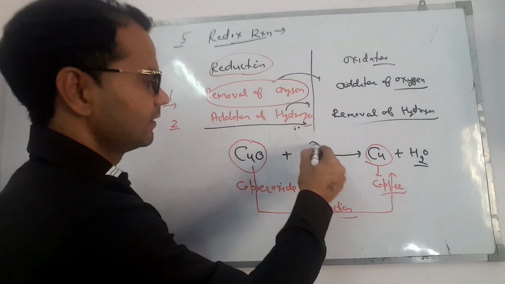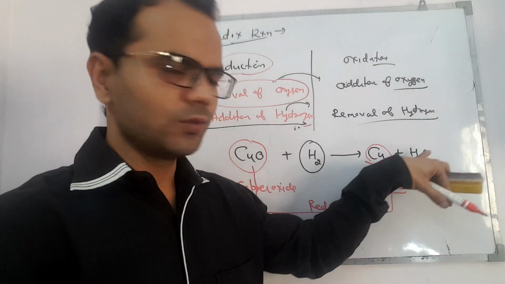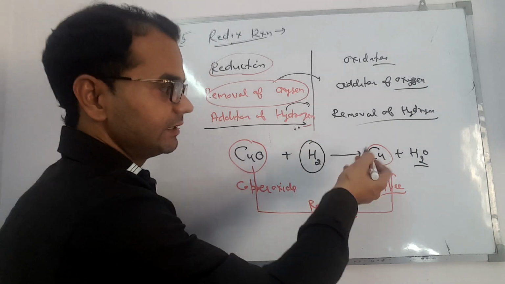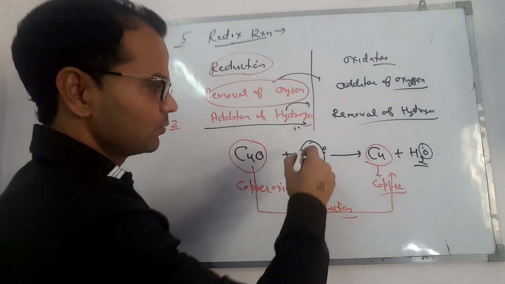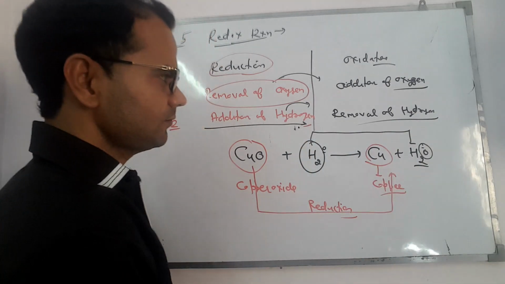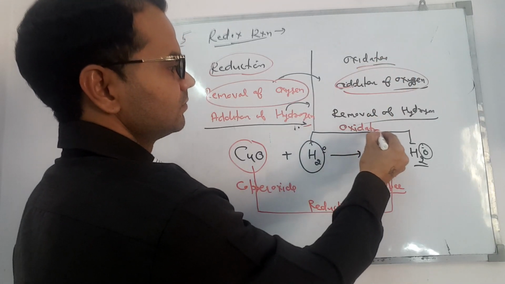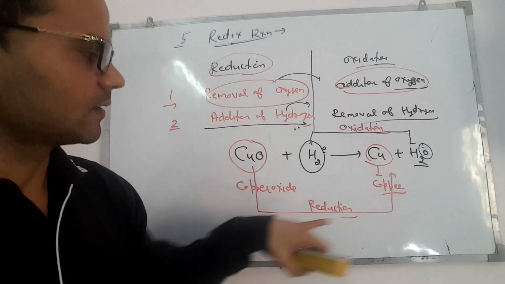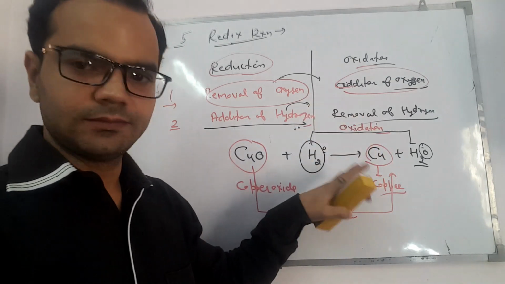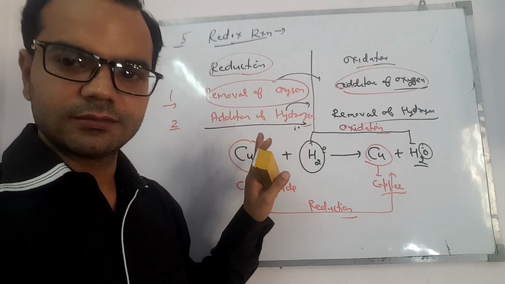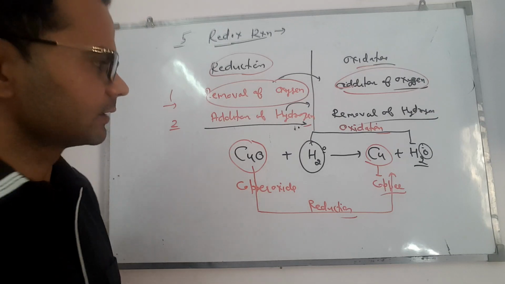Let's move to the second reactant. Here we have hydrogen, but in product we have water, H2O. So we can say there is an addition of oxygen in H2O. So from H2 to H2O is addition of oxygen, that is oxidation. We can see in the same reaction there is reduction as well as oxidation. So we can say it is a redox reaction. Easy. Let's do one more reaction.